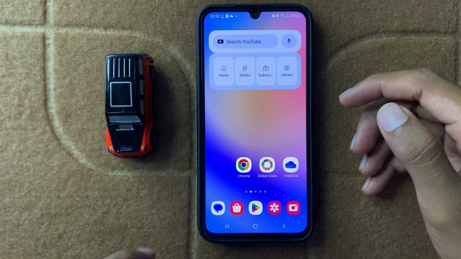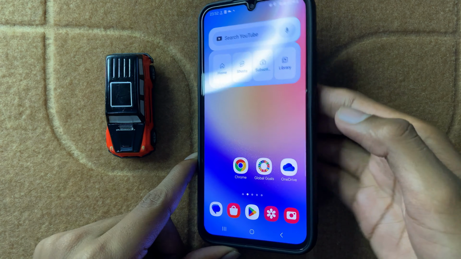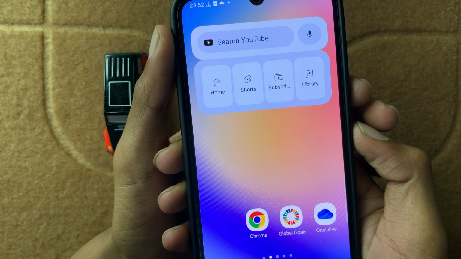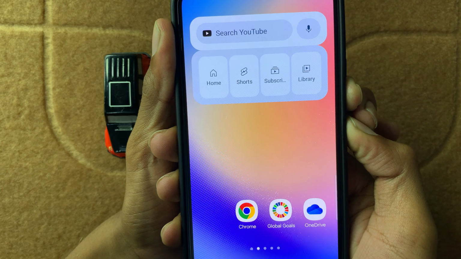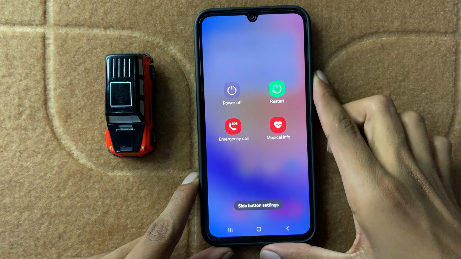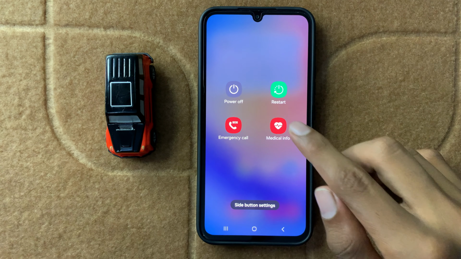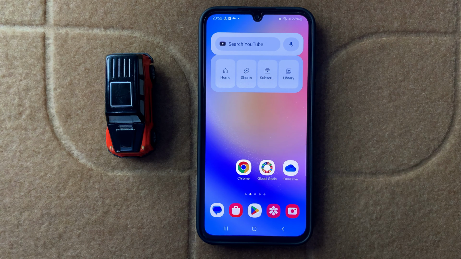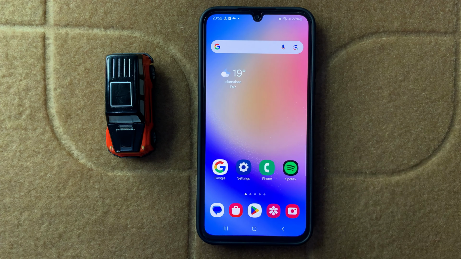To restart your device, press and hold the volume down button and the power button at the same time, like that. And then you can see the option Restart. Now restart your device. After restarting your device, clean your camera lens with a soft cloth or tissue. After that, your problem will be fixed.